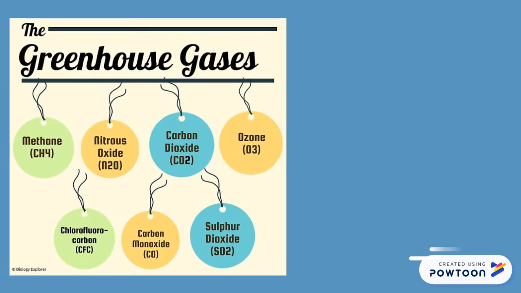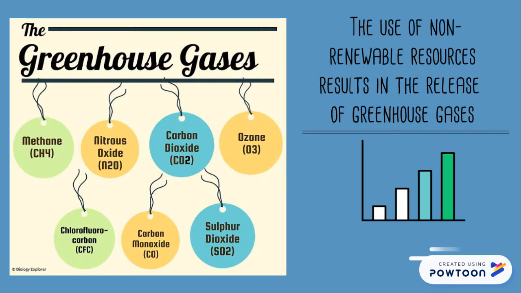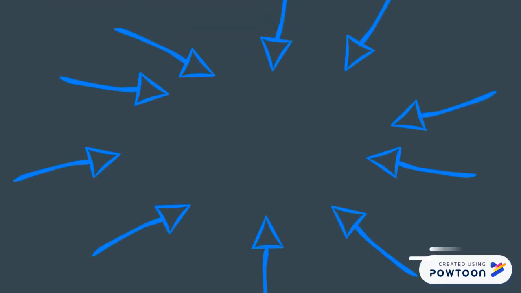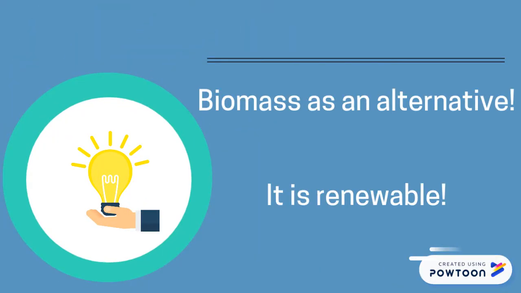Moreover, the use of non-renewable resources results in the emission of greenhouse gases like CO2, methane, and carbon monoxide. The replacement of petrochemical resources will therefore be necessary in the near future. An alternative resource could be biomass. Biomass is a renewable energy source.